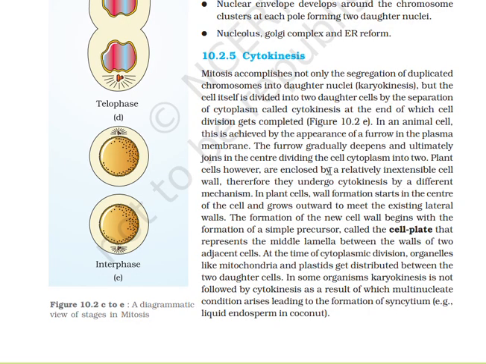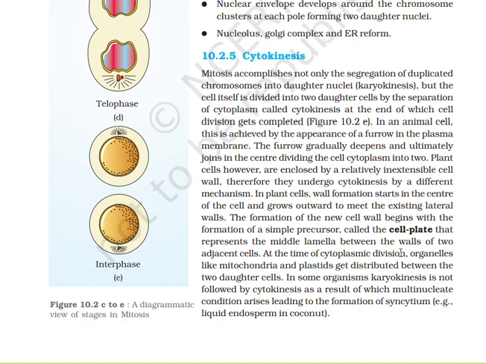Plant cells, however, are enclosed by a relatively inextensible cell wall. Therefore, they undergo cytokinesis by a different mechanism. In plant cells, wall formation starts in the center of the cell and grows outward to meet the existing lateral walls. The formation of a new cell wall begins with the formation of a simple precursor called the cell plate that represents the middle lamella between the walls of the 2 adjacent cells.